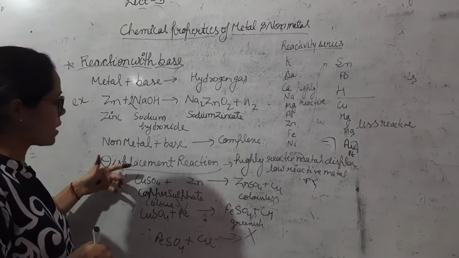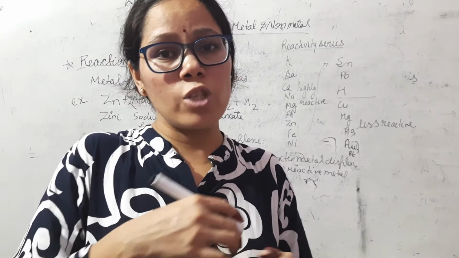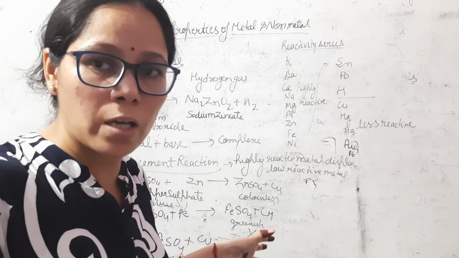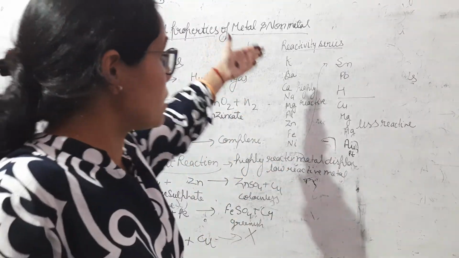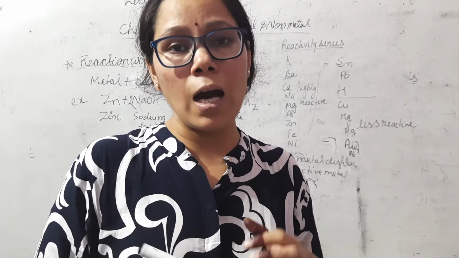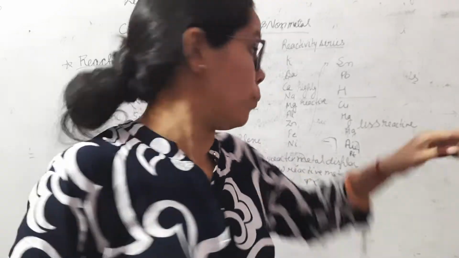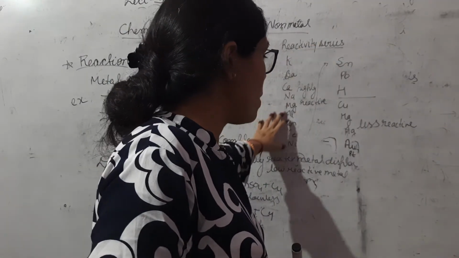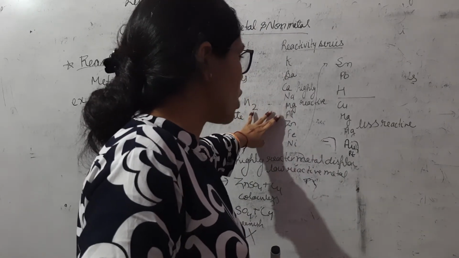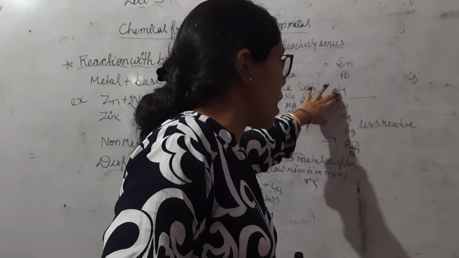Now the next chemical property is displacement reaction. Displacement means one metal displaces another metal in a solution. This displacement reaction depends on the reactivity series. Reactivity series is a series in which metals are arranged on the basis of their reactivity. In this series, hydrogen is placed in between, and above hydrogen all metals are highly reactive. For example, potassium, barium, calcium, sodium, magnesium, aluminium, zinc, iron, nickel, tin and lead. These all metals are placed above the hydrogen.